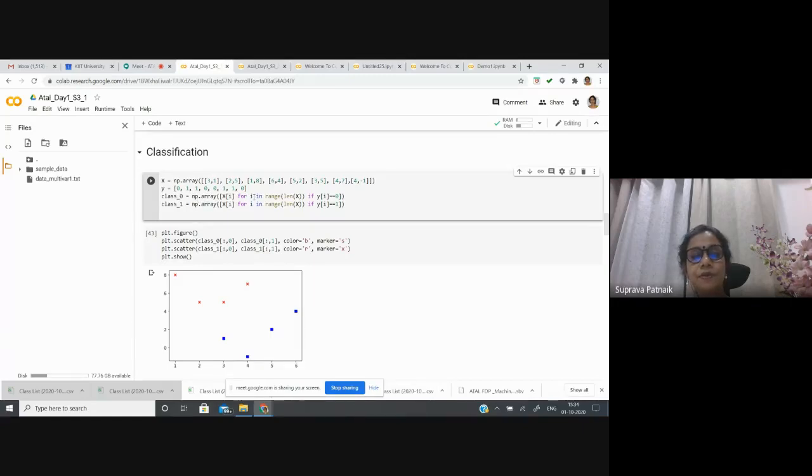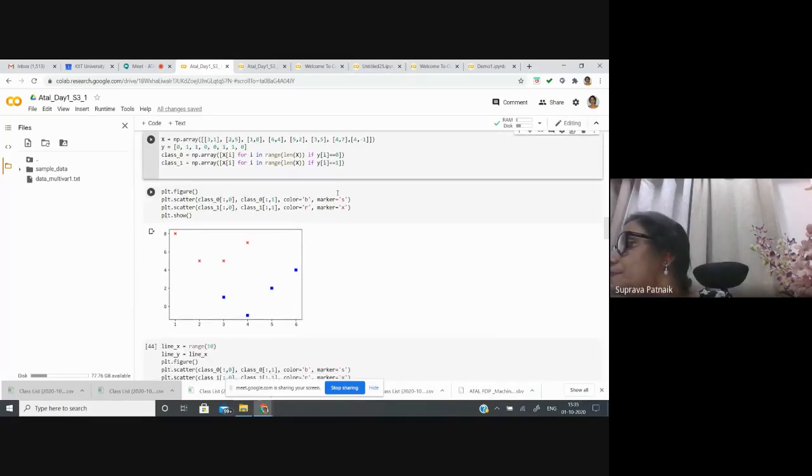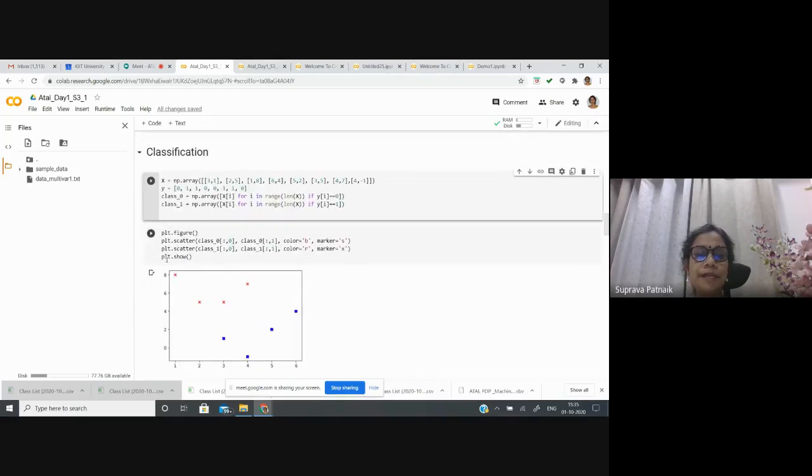X is the input, for i in range length X. Here the length of X is total, there are 8 values, so I will go over all these 8 values. Wherever it finds the yi is 0, it will put that into class 0. If the yi is 1, it will put that into class 1.